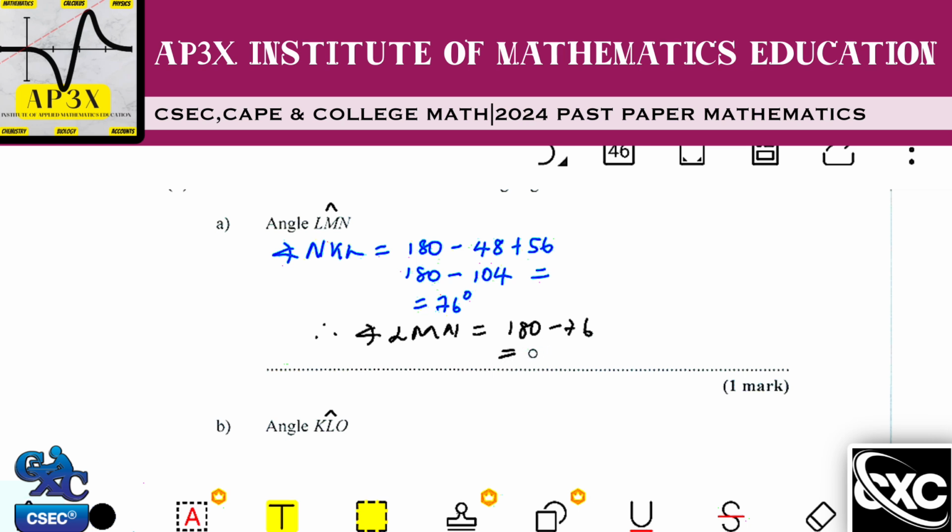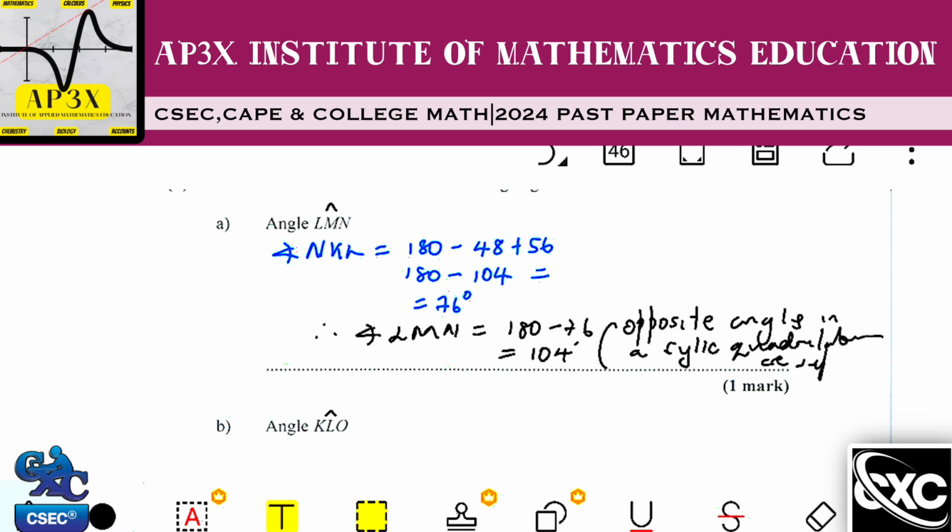That's therefore equal to 104 degrees. And so the reason for this calculation is that opposite angles in a cyclic quadrilateral are supplementary. Okay, are supplementary.